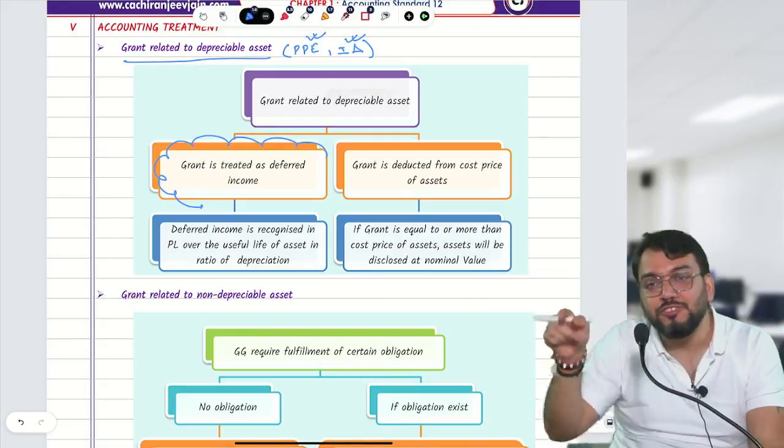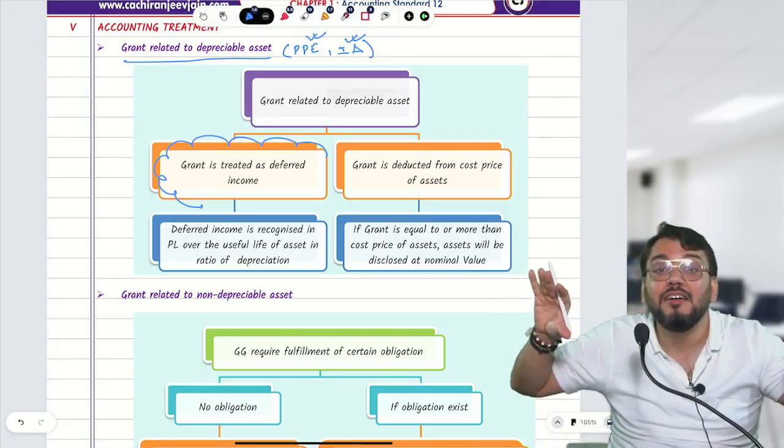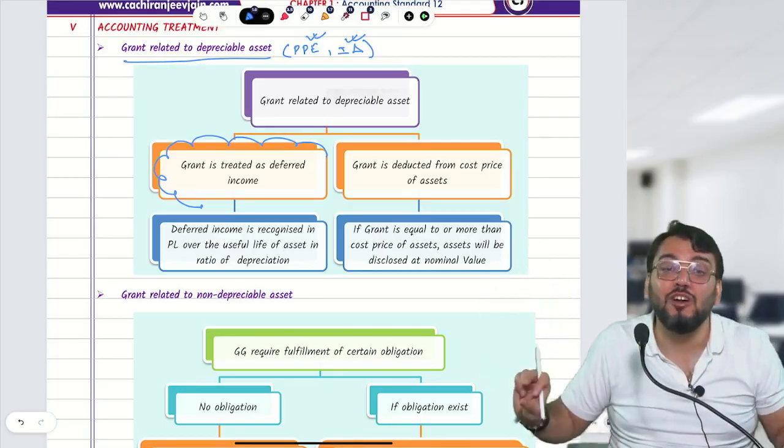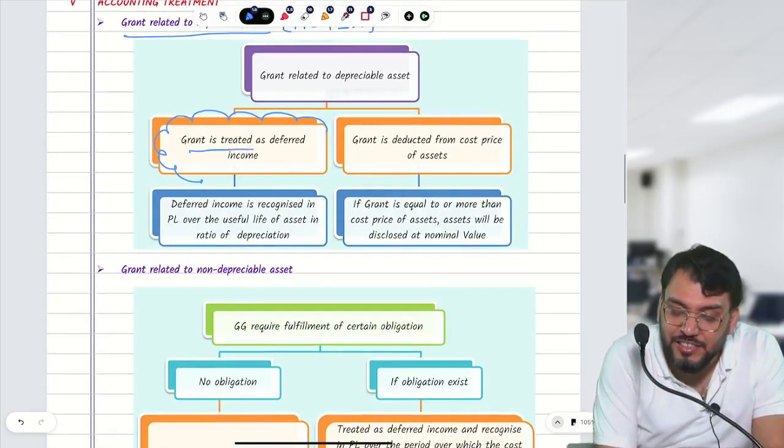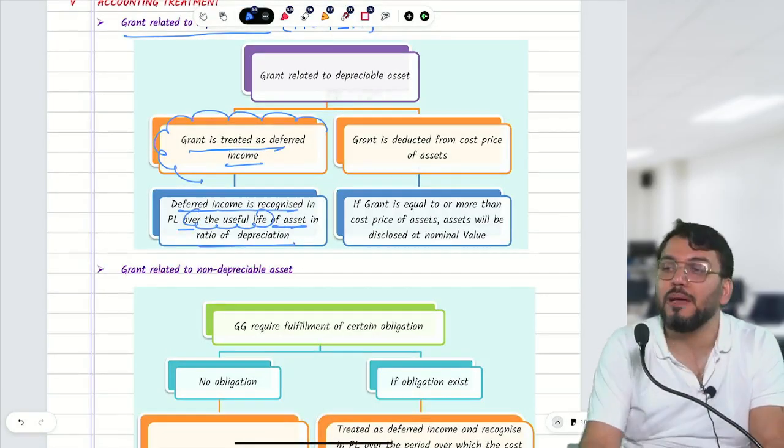So it will be amortized to PL over the useful life of the asset in the ratio of depreciation. Very simple. In the first case, grant is treated as deferred income and recognized in PL over the useful life of the asset in the ratio of depreciation.